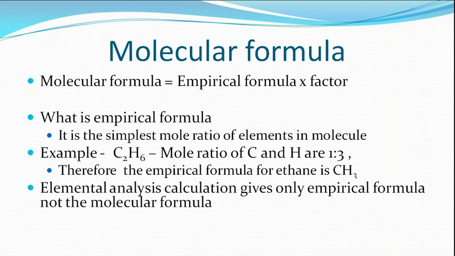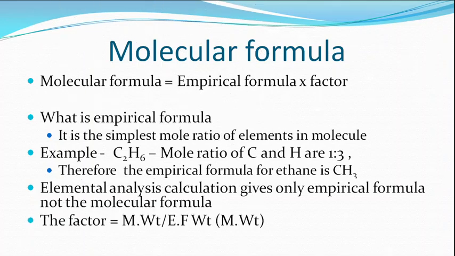Therefore, from the empirical formula, you have to multiply by a factor. The factor is usually an integer. If you multiply with that integer, you will get the molecular formula. How do you calculate the factor? For the factor, you need the molecular weight and the empirical formula weight. The molecular weight is taken from the mass spectra, and the empirical formula weight is calculated, and from this equation you will get the factor.